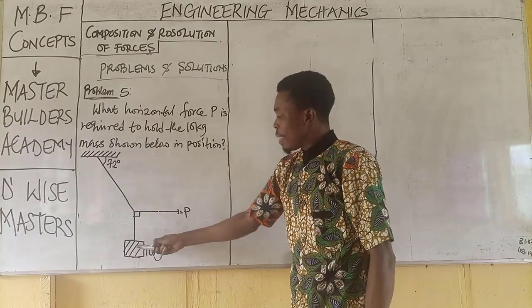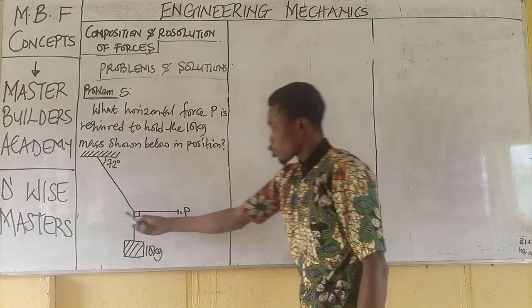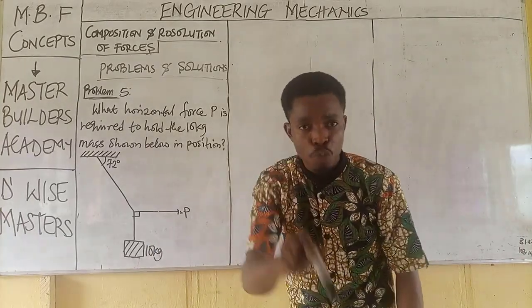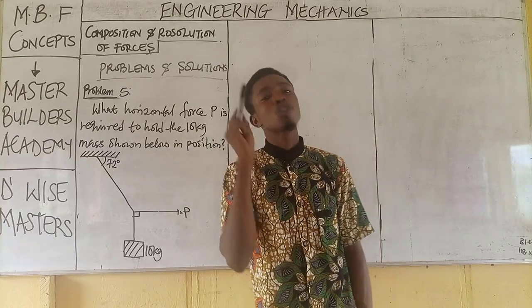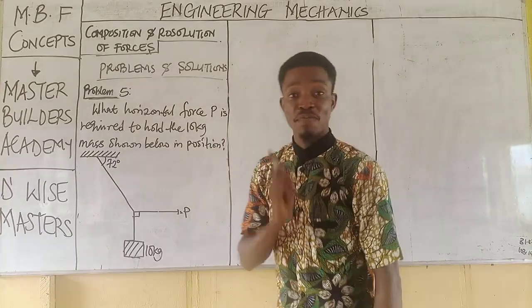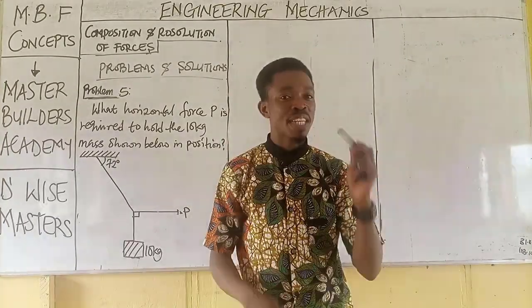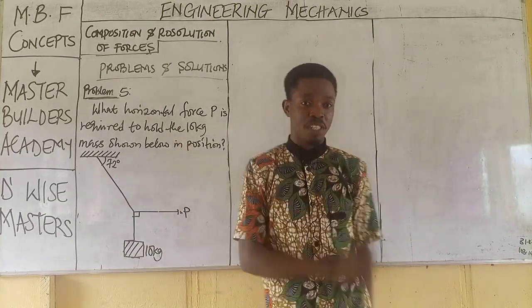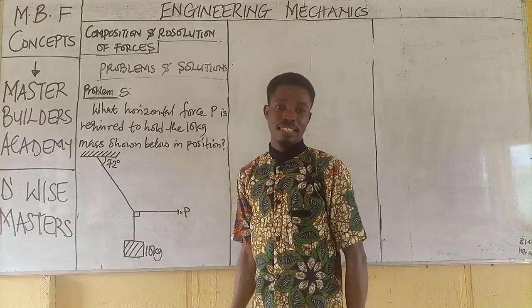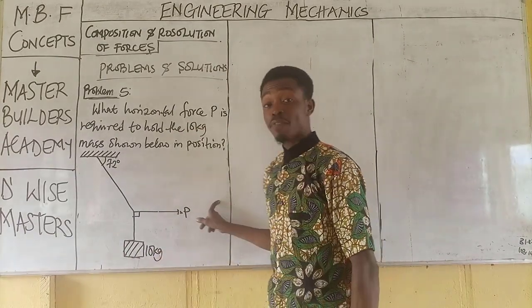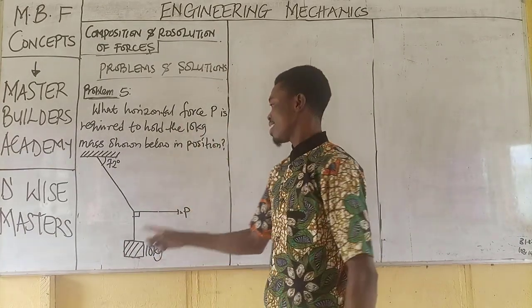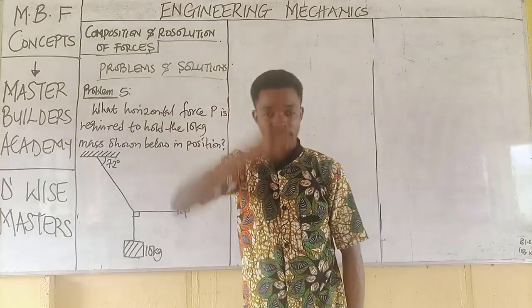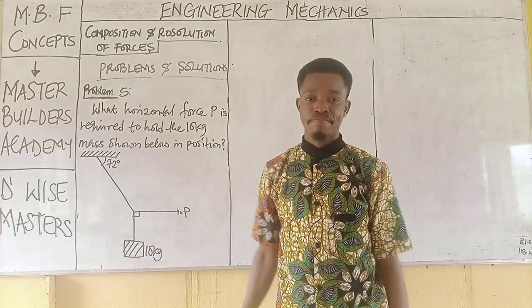We just want it to remain static at a point. So the only way we can make this guy static is that there should be a force pulling this way to make this be at equilibrium. That is the force we are asked to look for. You see, you need to understand questions very well before you take the first move. In other words, we are looking at this structure, we have 3 member forces. 1 is the weight, 2 is the horizontal force, the 3rd is what? The tension.